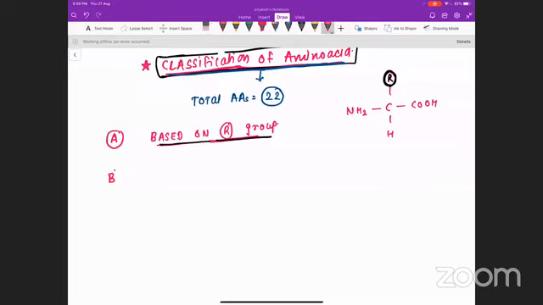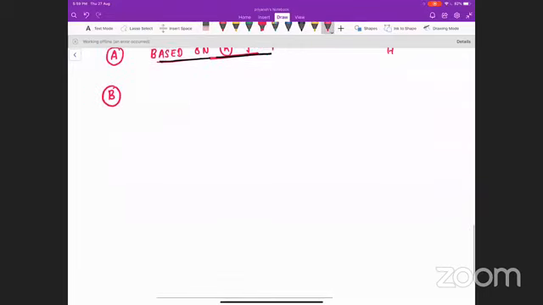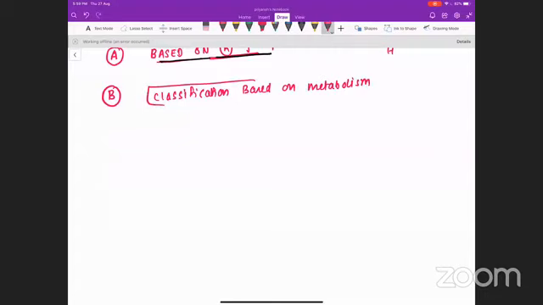Now the second classification that we are going to discuss is based on metabolism. Classification based on metabolism of amino acids. I hope all the 10 categories based on R group are clear, and most of them you may have remembered already. Now, based on metabolism, the amino acids are divided into 3 categories.